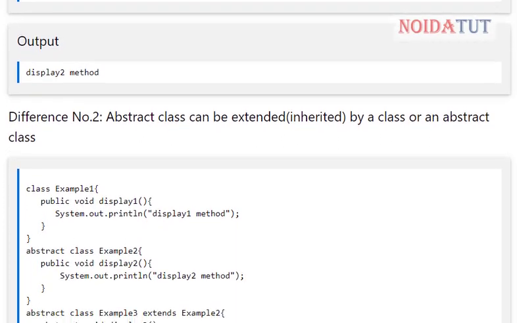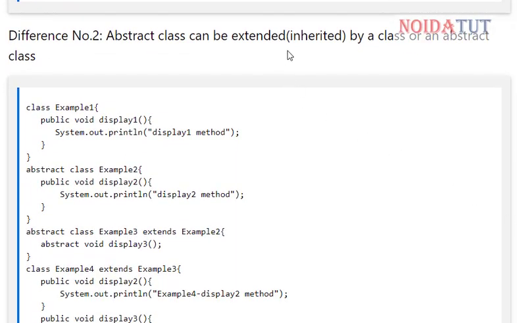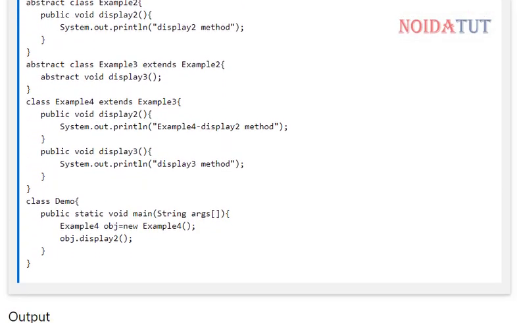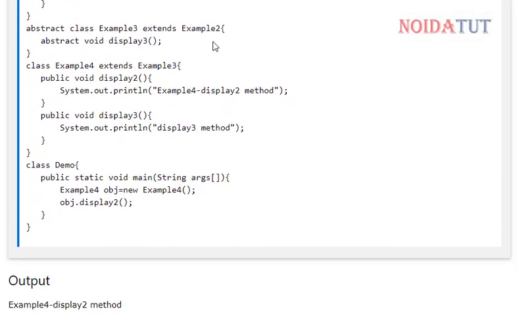Now talking about the second difference: an abstract class can be extended or inherited by a class or an abstract class. In this we have another example, example 1, and we have a function. Then we have an abstract class in which we have another function display2, in which the display2 method is displayed. Further we have abstract class example 3, which is extending example 2. In this we have another function, abstract void display3. Now we have another example, example 4, extending example 3.